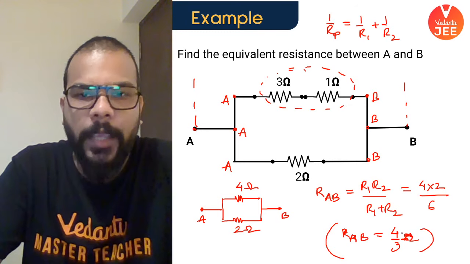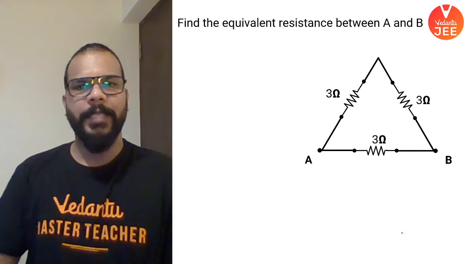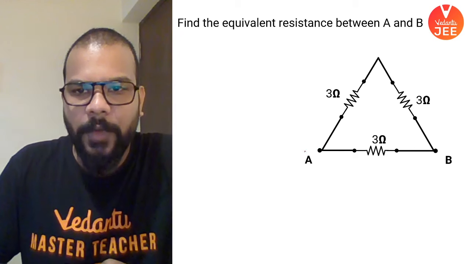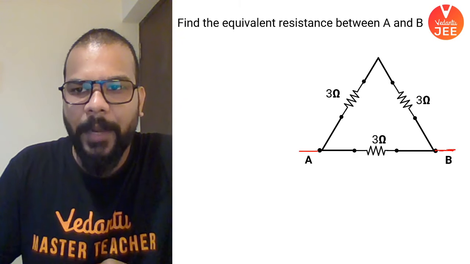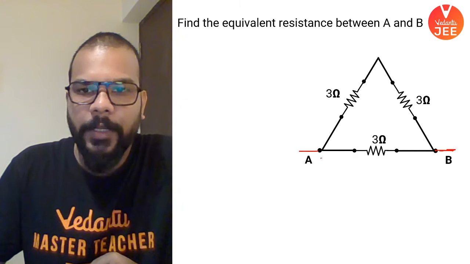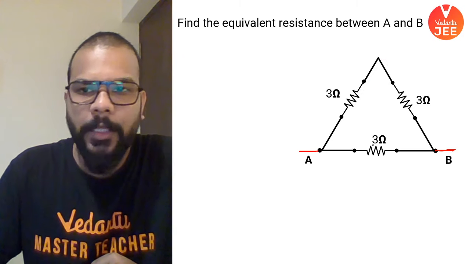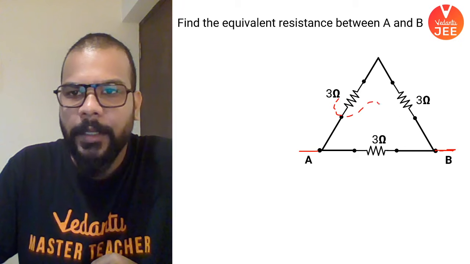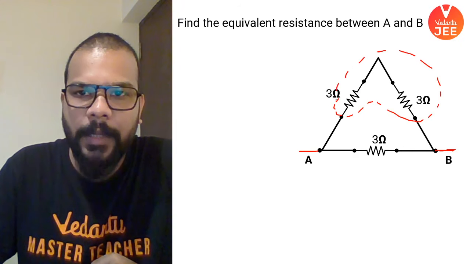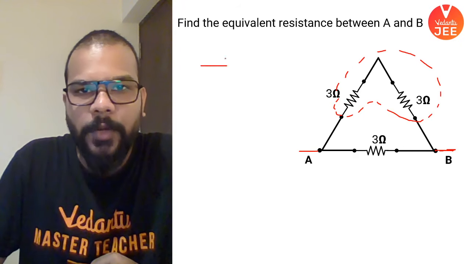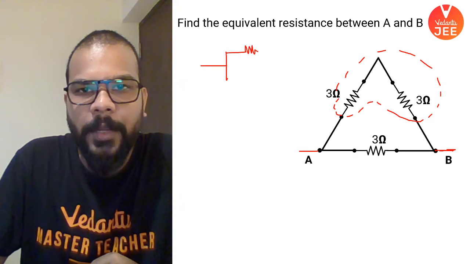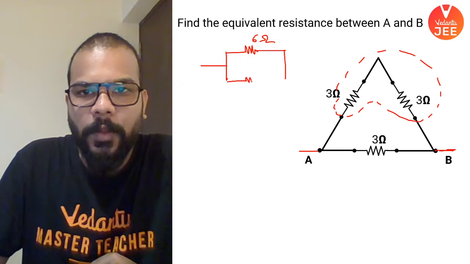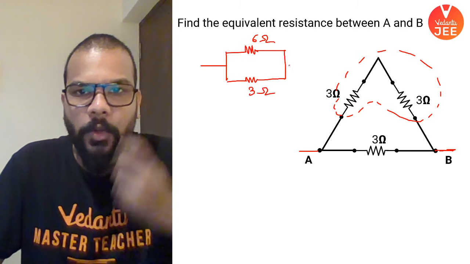Okay, cool. On the same lines, try to solve this along with me. You will be able to get this very easily. So you have this and this end going to the battery. Okay, and you can see that the upper branch and the lower branch are connected in parallel. So what you see here is that these two resistances are connected in series. So when you try to draw the equivalent of the upper branch, 3 plus 3 is going to be 6 ohms, and the lower branch is 3 ohms.